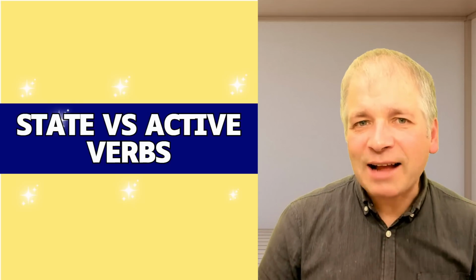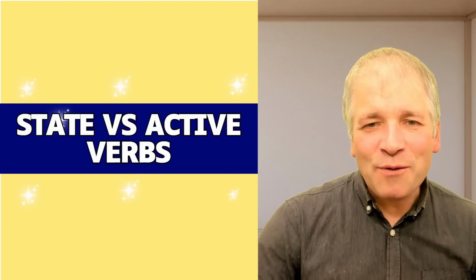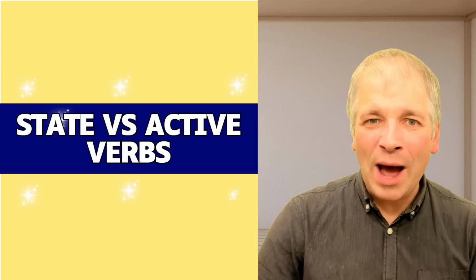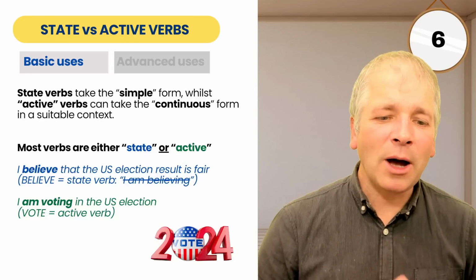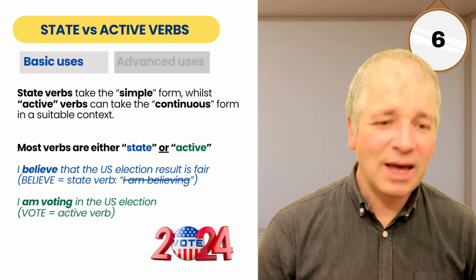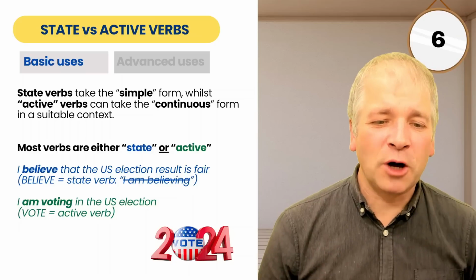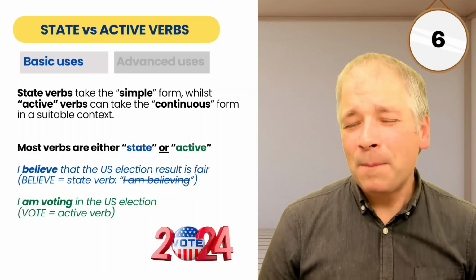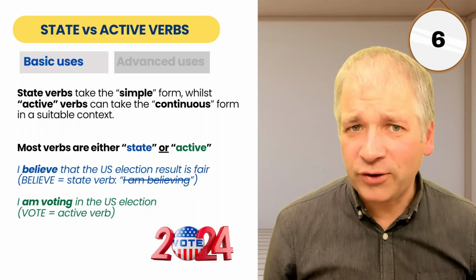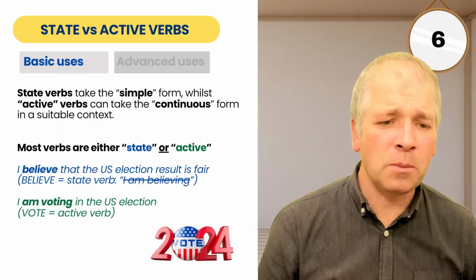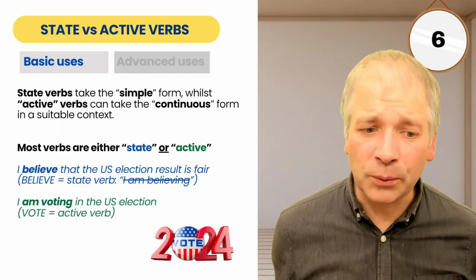State and active verbs at one level is quite simple, but there are some complications to be aware of. Let's start by looking at the simple rules. State verbs take the simple form, whilst active verbs can take the continuous form, but of course only in a suitable context if you're trying to describe an activity. Active verbs can also be in the simple form too.